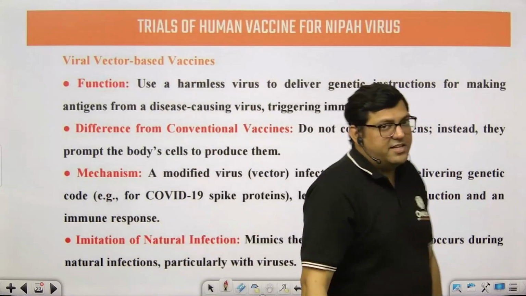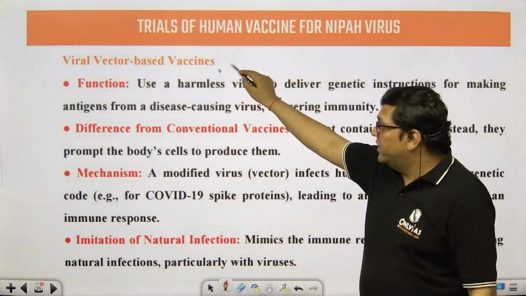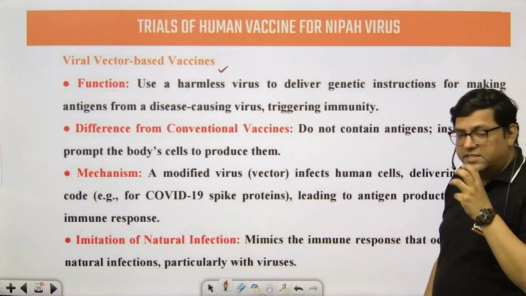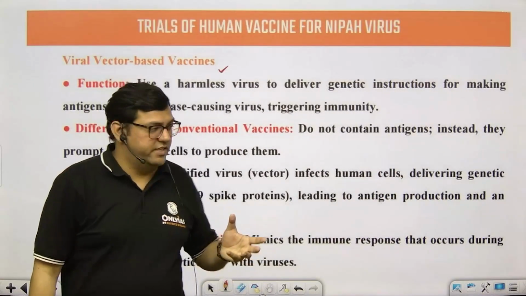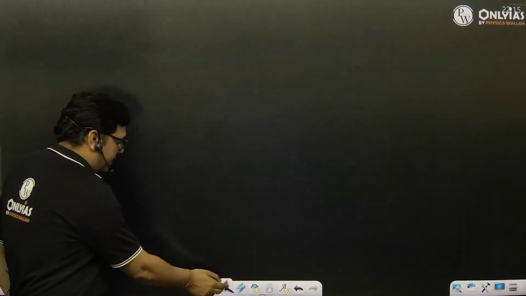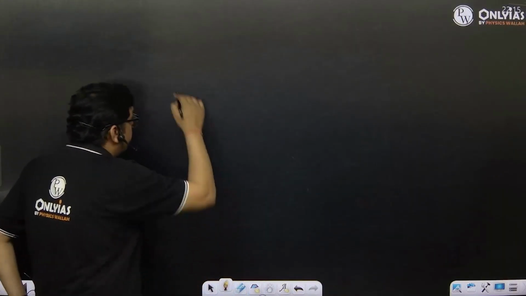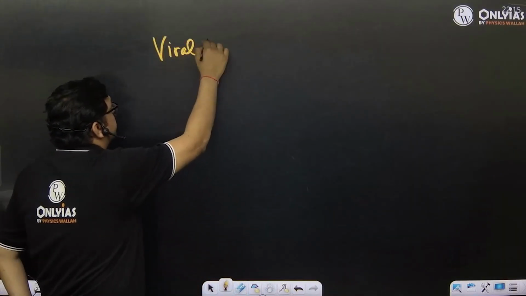So human vaccine trials are happening. This is the news. It is also a kind of vaccine that is being produced, basically the viral vector vaccine. Now you must know what a viral vector vaccine is.